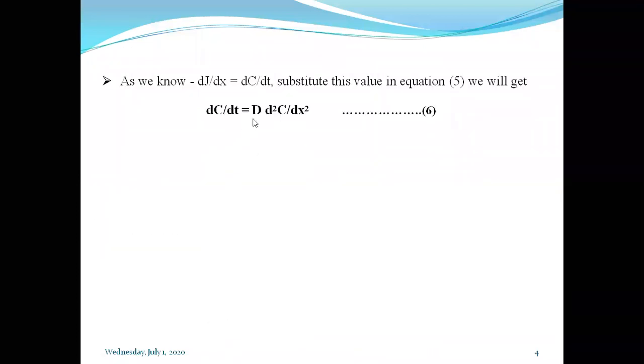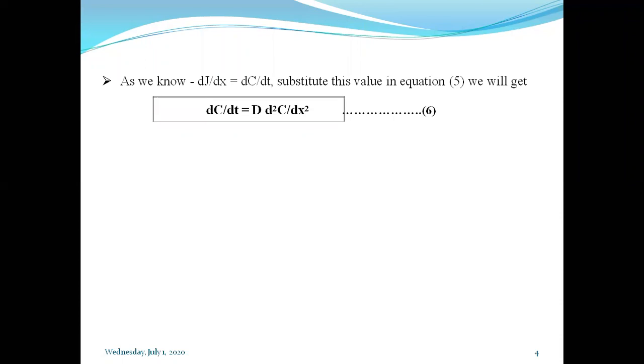dC by dt is equal to D into d square C upon dx square. That is, minus dJ by dx is equal to dC by dt. We have replaced this minus dJ by dx with dC by dt. If you put the negative sign on both sides, LHS and RHS, they become equal and we can remove it. It will show the positive on both sides. Now we are getting the positive in equation number 6.